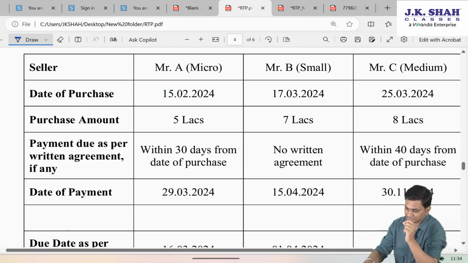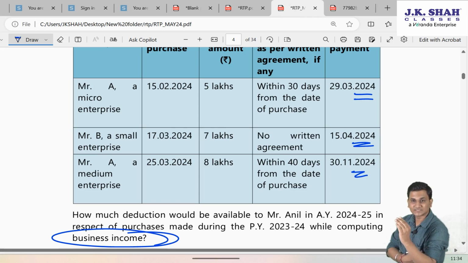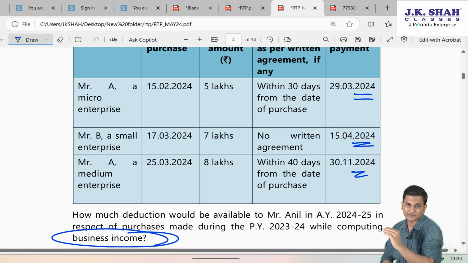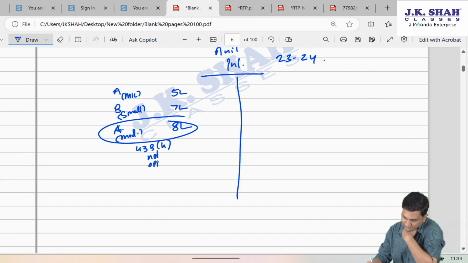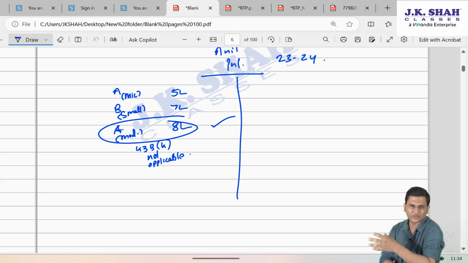So since his P&L is having these three purchases from Mr. A micro enterprise, Mr. B small enterprise, Mr. A medium enterprise, 43B clause H is not applicable to this one. And since it is not applicable to this one and Anil is following mercantile system, 8 lakh is anyways allowed. That is not the concern now. Irrespective of the payment, don't even look at the date of payment, otherwise it will confuse you.